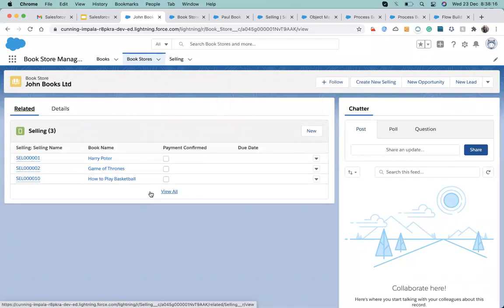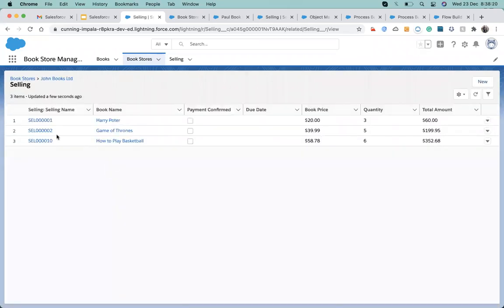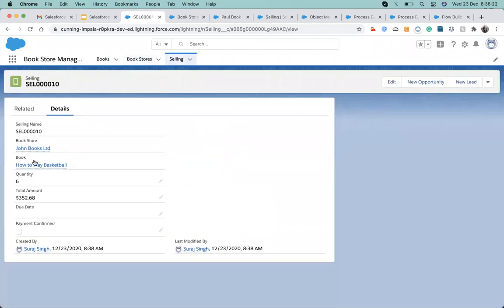I forget, was it How to Play Basketball or Harry Potter? I think it's How to Play, because the 10th number is the same. So it's quantity 6, and it got created.